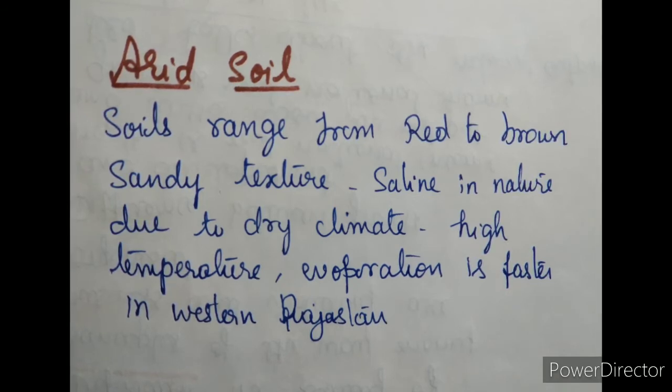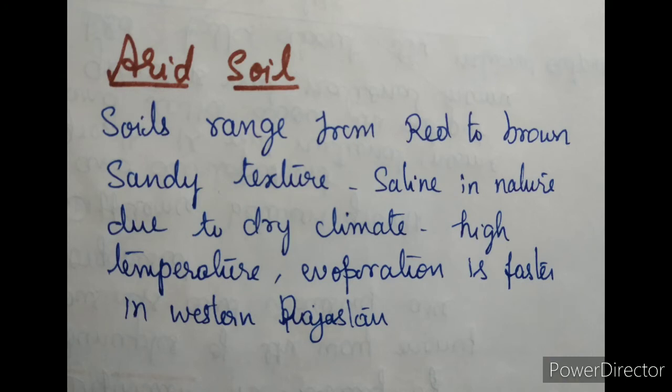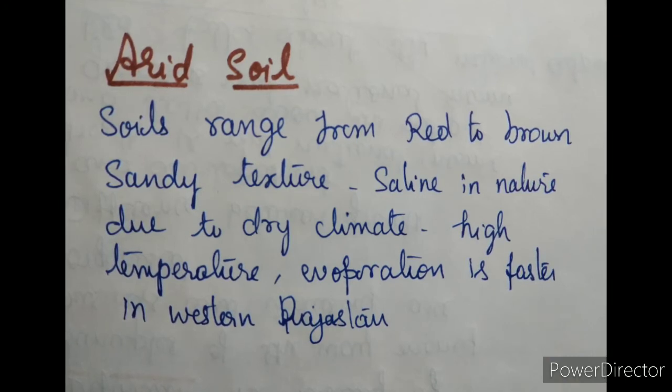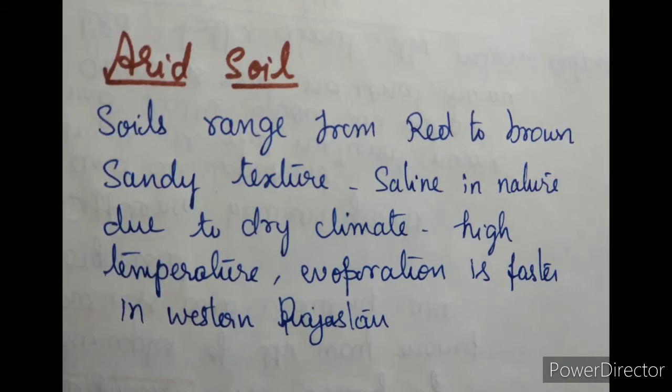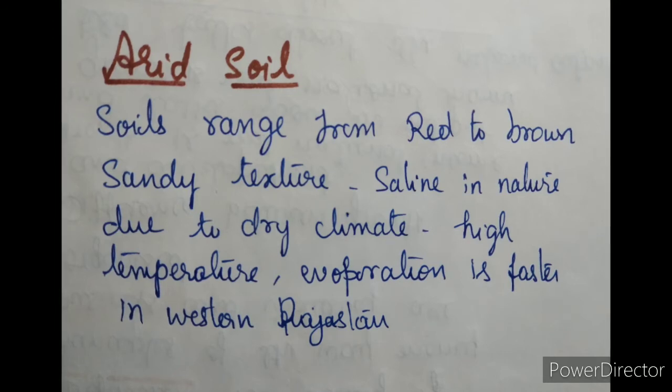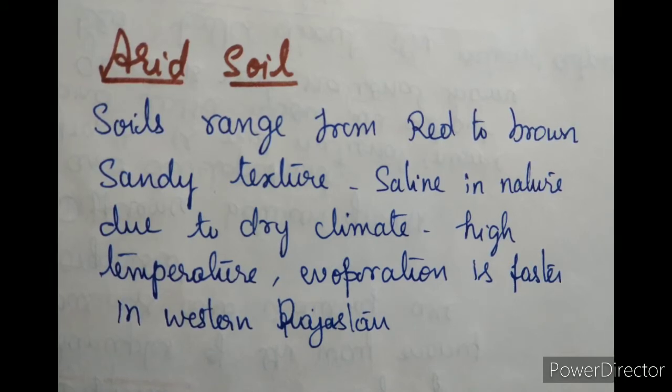The lower horizons of the soil are occupied by kankar because of the increasing calcium content downwards. The kankar layer formation in the bottom horizons restricts the infiltration of water. After proper irrigation, these soils become cultivable, as has been the case in Western Rajasthan.